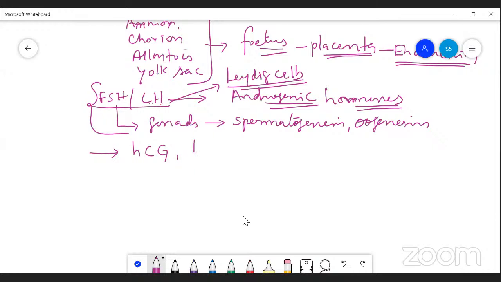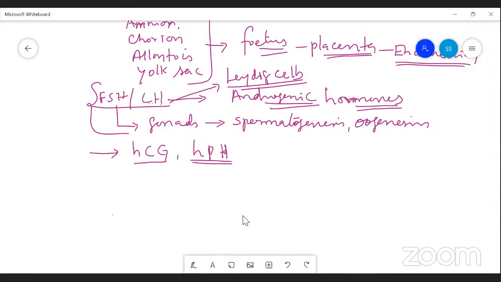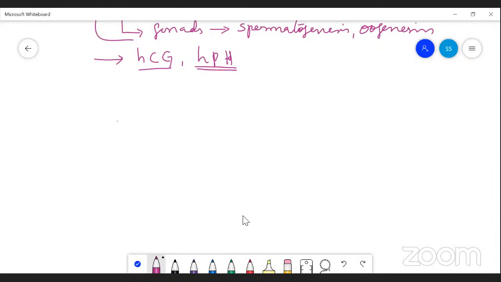These hormones are produced when the embryo is implanted in the uterine endometrium. The embryo takes about 280 days, or 40 weeks, which is 9 months.